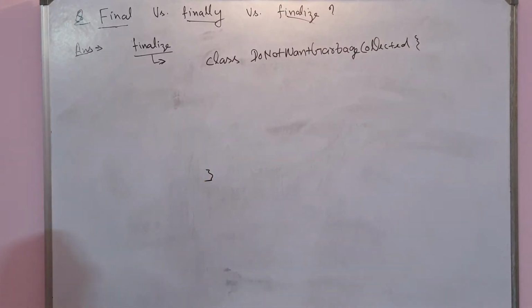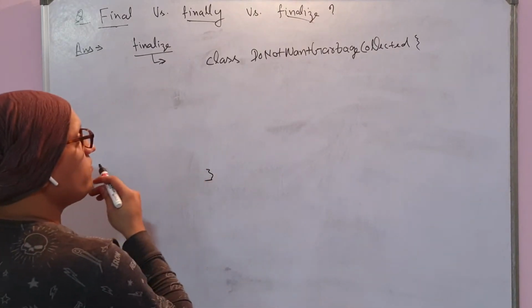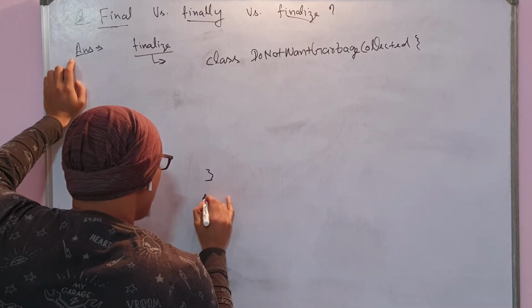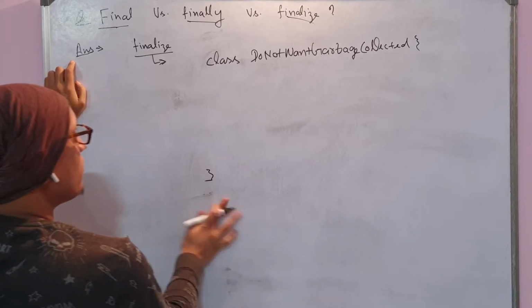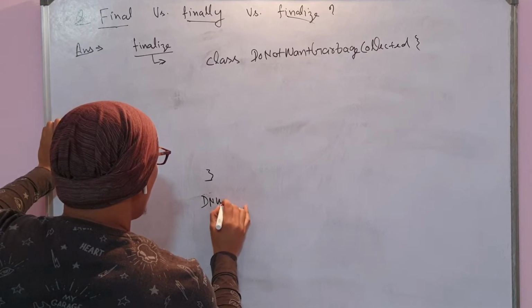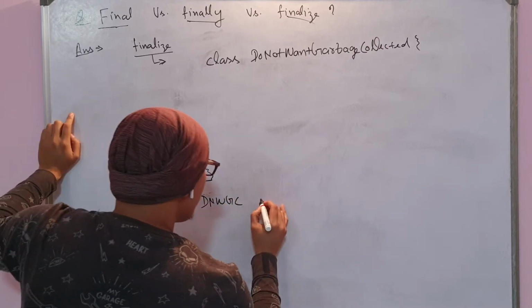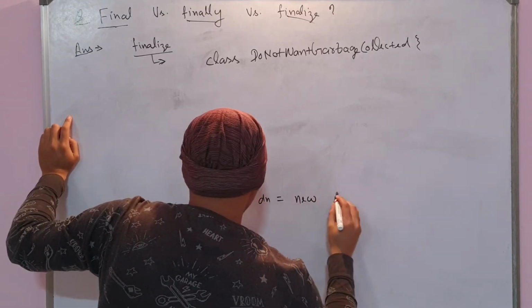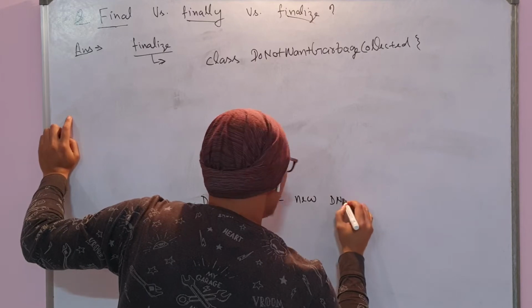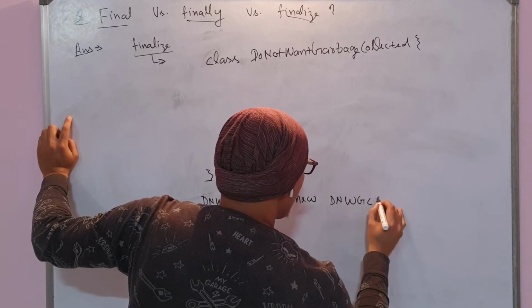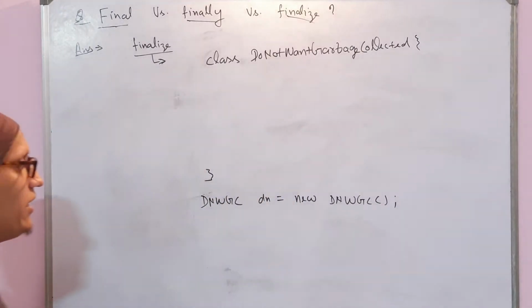Suppose there is a class DoNotWantGarbageCollected. Now what you need to do is create the object in this way: DN reference name equals new DoNotWantGarbageCollected.